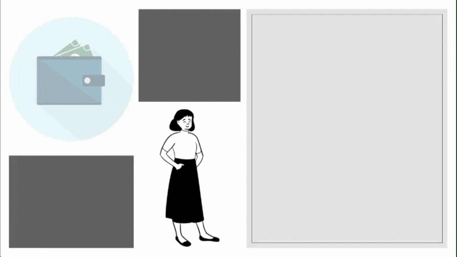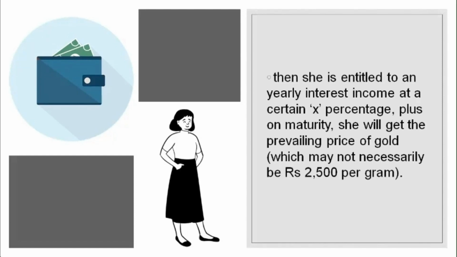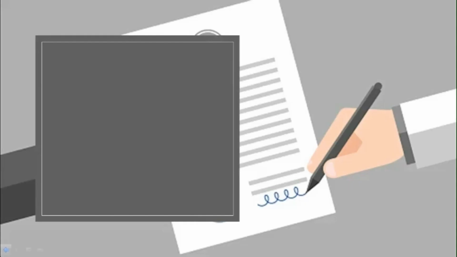Let's take an example. Say a girl, Sanya, invests in a 10-gram SGB at the price of, say, 2,500 rupees per gram. Then she is entitled to a yearly interest income at a certain X percentage, plus on maturity, she will get the prevailing price of gold, which may not necessarily be 2,500 rupees per gram.